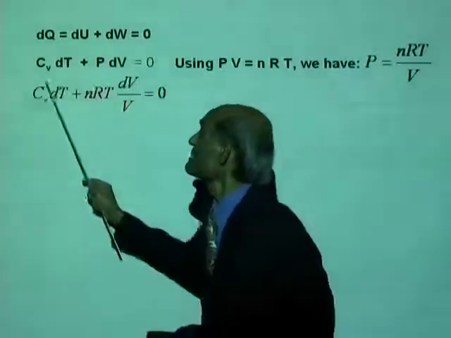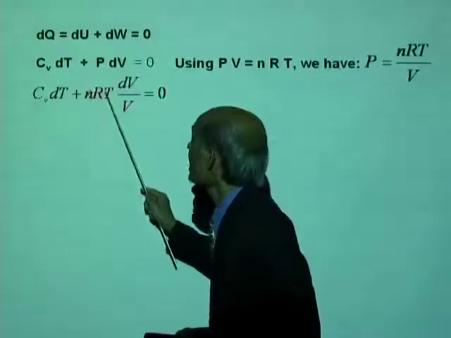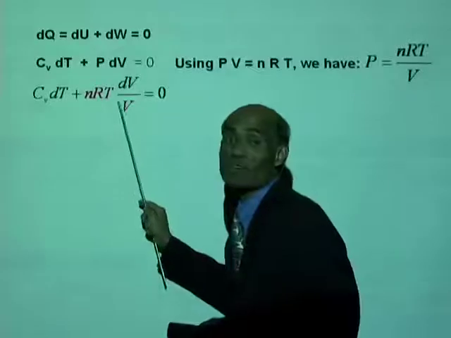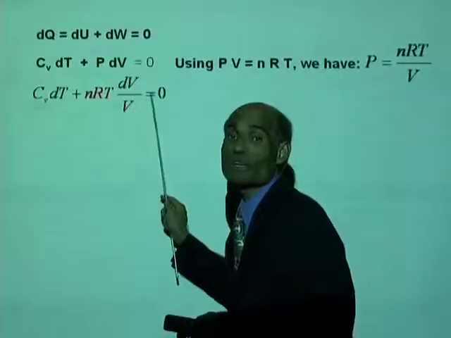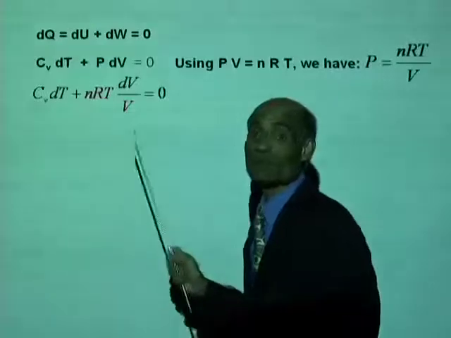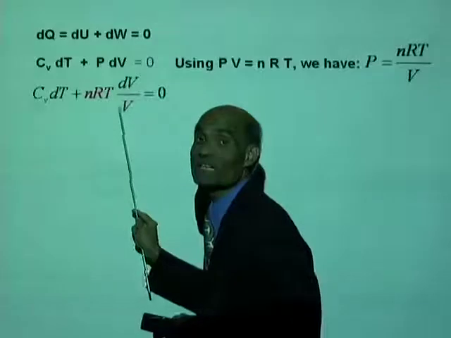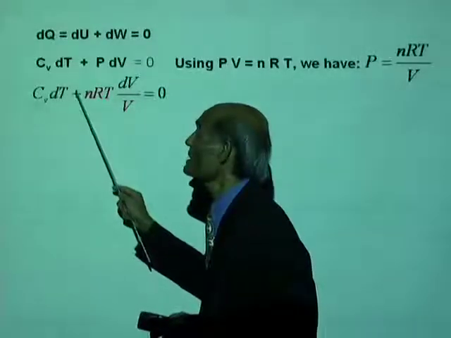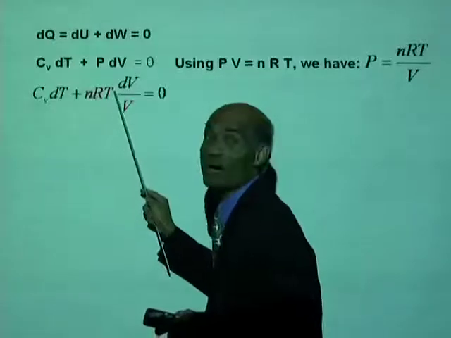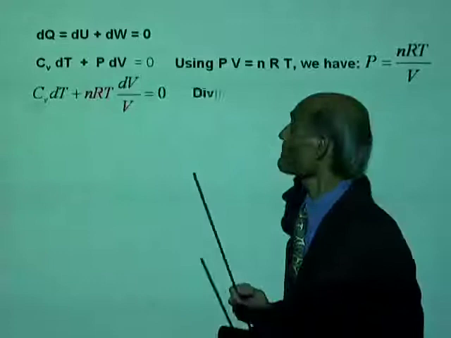We have Cv dT plus P, which is nRT divided by V, times dV equal to 0. I hope you understood that. P is replaced by nRT divided by V. So you got Cv dT plus nRT times dV over V equal to 0.